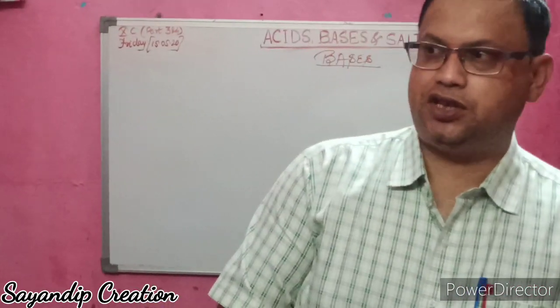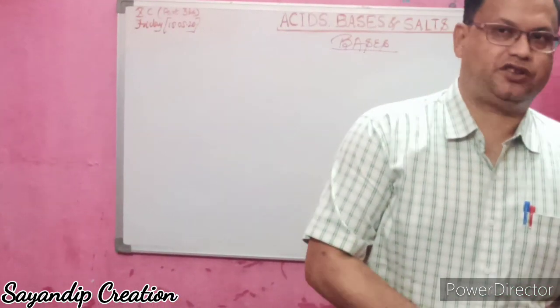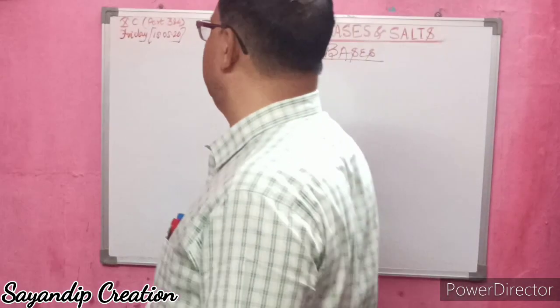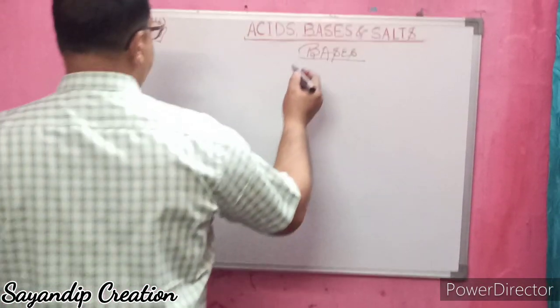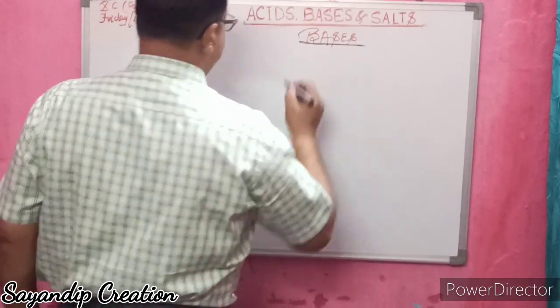One more thing I discussed was indicators, natural and artificial, as well as olfactory indicators like raw onion and vanilla essence. Today I will be discussing bases, so I hope you are now ready with your copies and books.